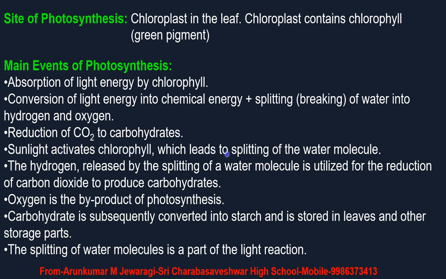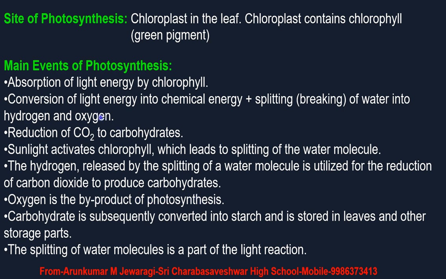Sunlight activates chlorophyll. When sunlight falls on the leaves, the chlorophyll present inside the leaves is activated, which leads to splitting of the water molecule. This activated chlorophyll splits or breaks down the water utilizing solar energy. Then the hydrogen released by the splitting of the water molecule is utilized. The hydrogen gas released is utilized for the reduction of carbon dioxide to produce carbohydrates. So this is the next step.